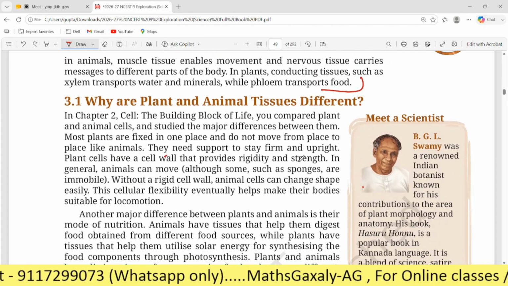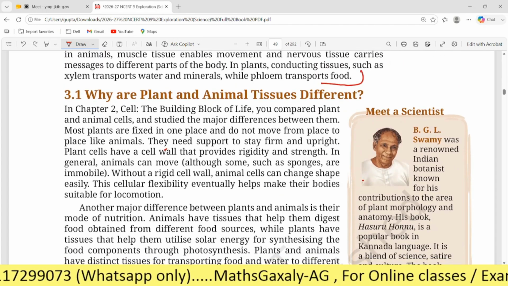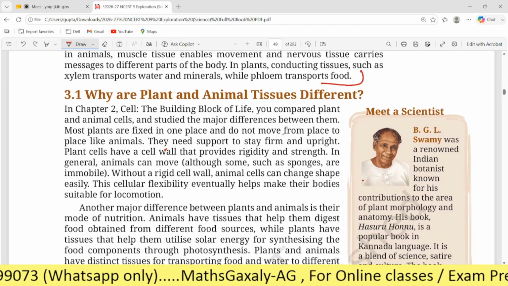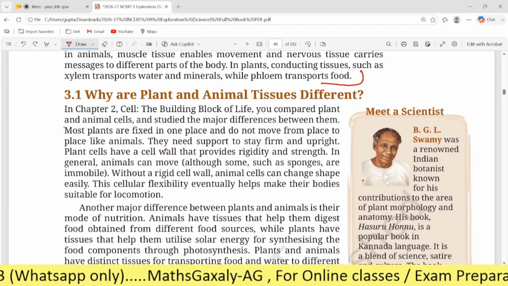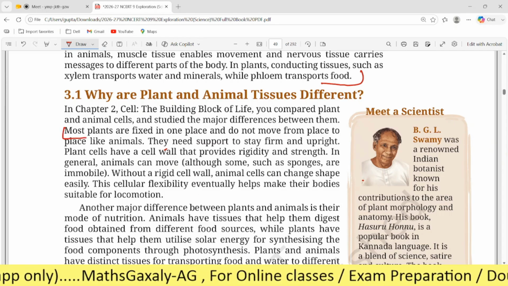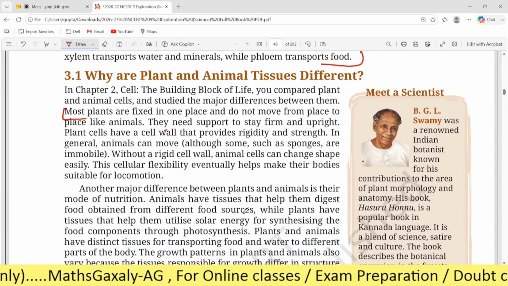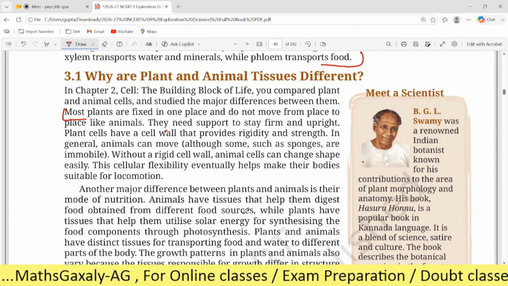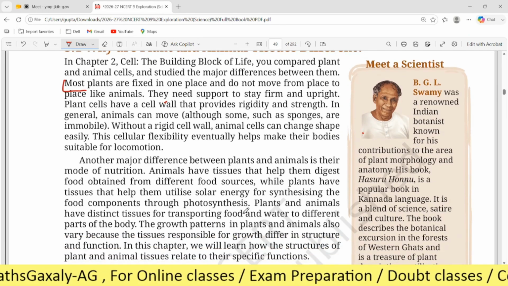So if you want to write the differences, you can write from here. Noted. Do you want to write it right now? No, I'll just note it down after class. I'll write it and send it to you.